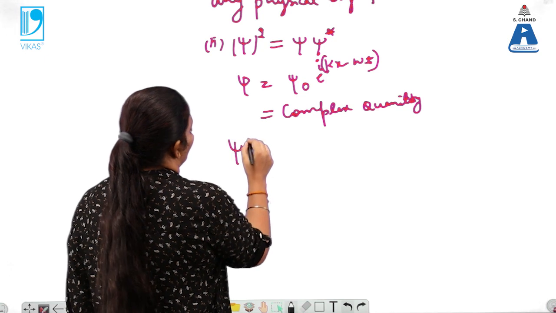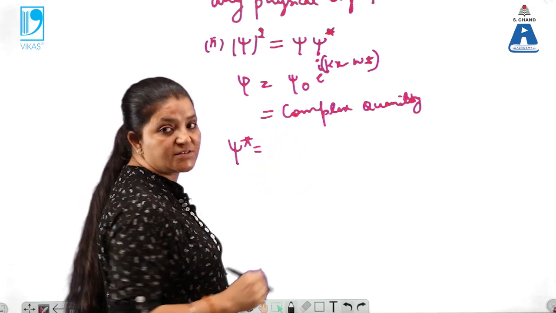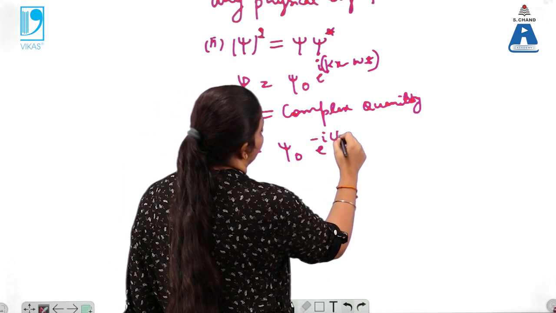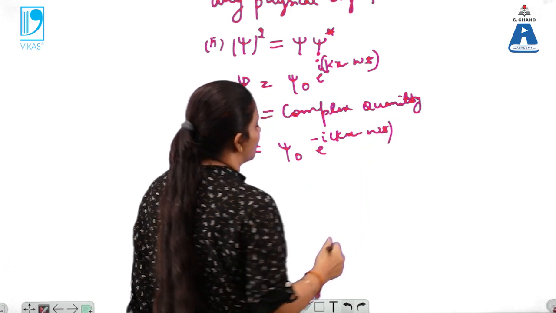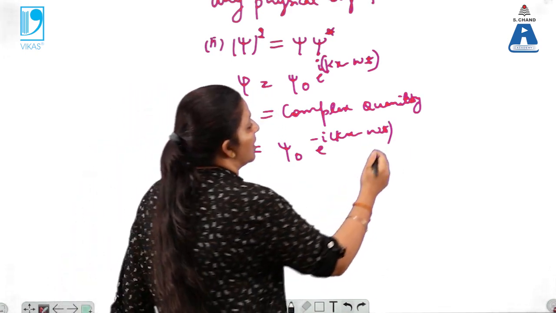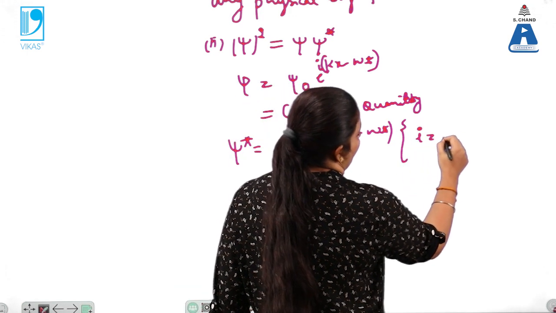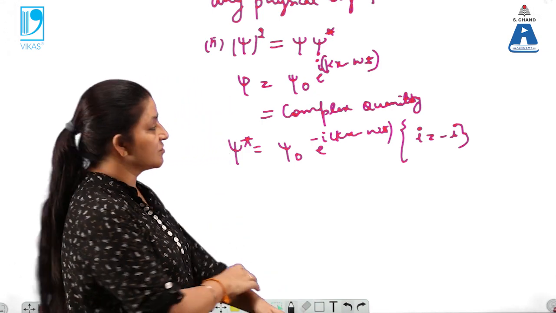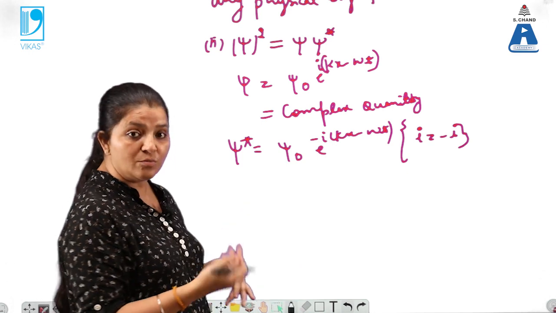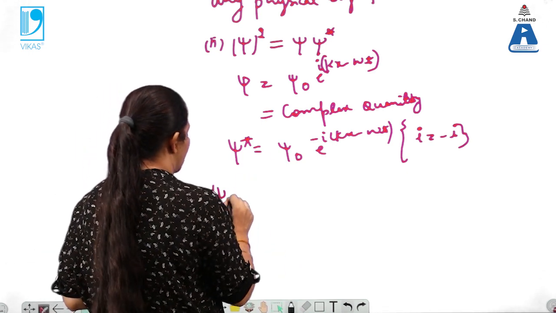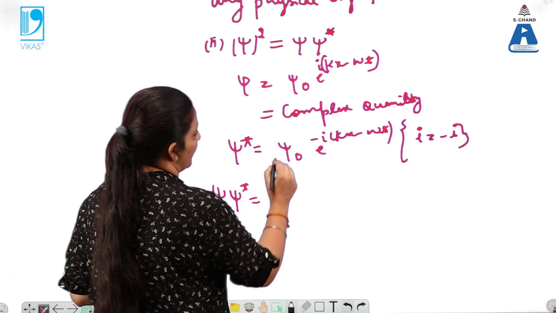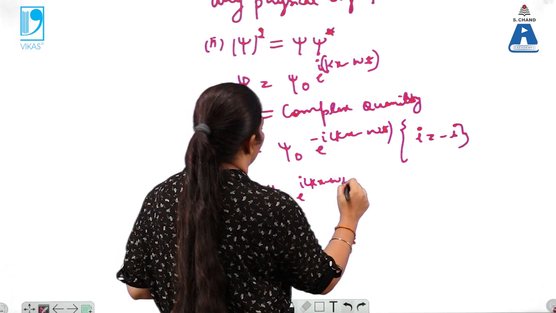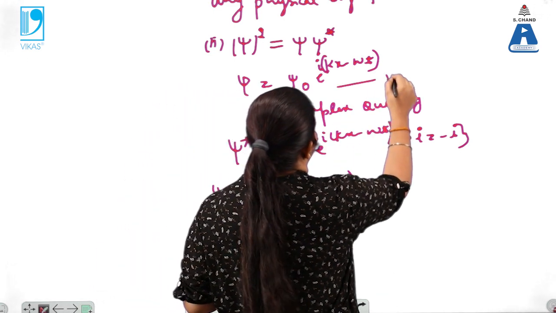So psi star can be written as the complex conjugate of this psi. Psi star can be written as psi naught e raised to the power minus i(kx minus omega t); for the complex conjugate, the iota is turned into minus iota. So this is a complex conjugate. In order to turn any quantity into its complex conjugate, we turn iota to minus iota. Now psi into psi star will become the multiplication of these two, 1 and 2.